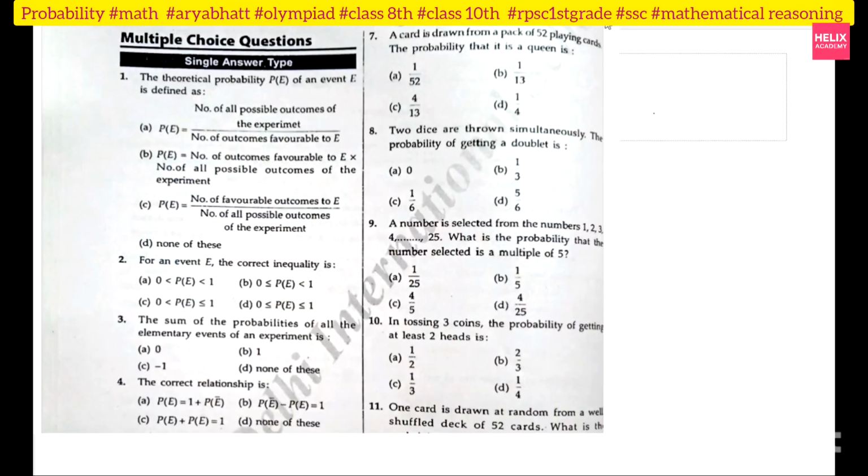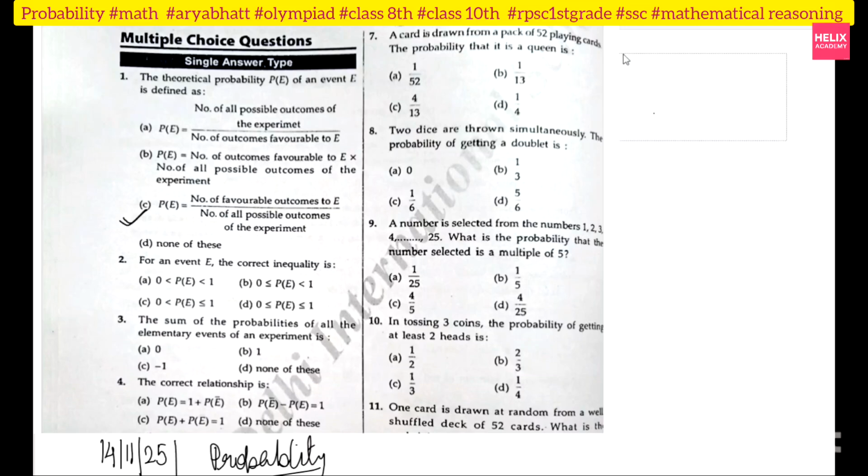Okay, since we are starting probability, the first question is: the theoretical probability P(E) of an event E is defined as the number of all possible outcomes of the experiment upon the total number of outcomes favorable to it. No, this is not the right answer. Then the number of experiments upon this, or the number of outcomes favorable to, not this one either. Probability of E is equal to the number of favorable outcomes upon the total number of possible outcomes. So option C will be right.